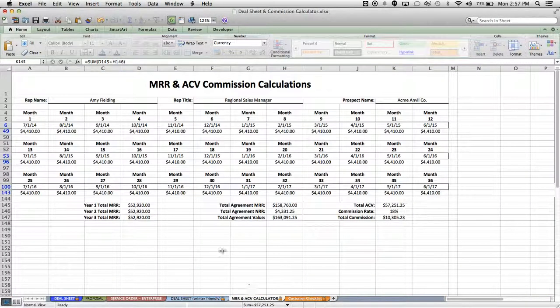You'll also have your MRR and ACV calculator here that automatically tells you what the corresponding monthly recurring revenue is. So this is really helpful also when you've got ramped modules, because you'll be able to see at which month the additional revenues kick in. And they'll also total in the total NRR.